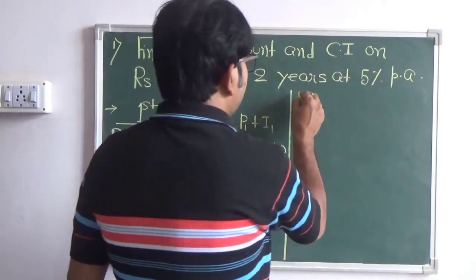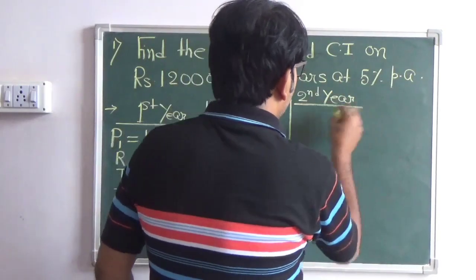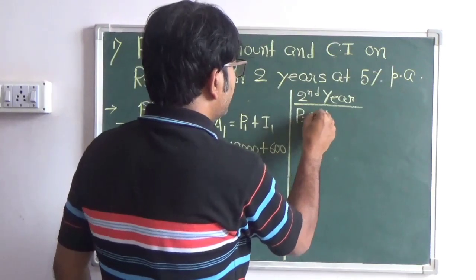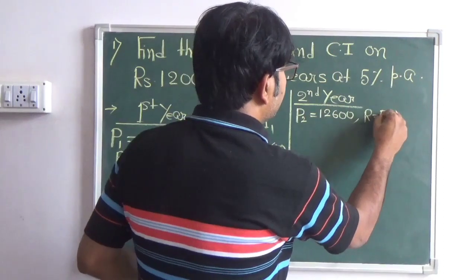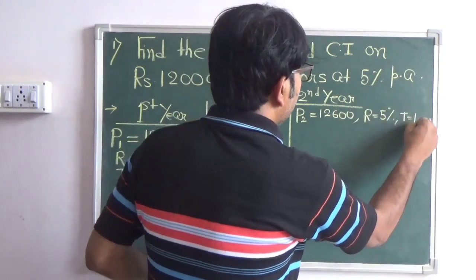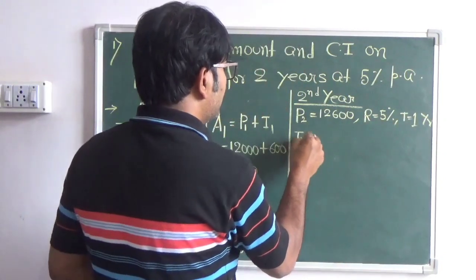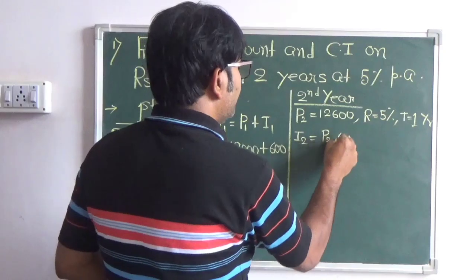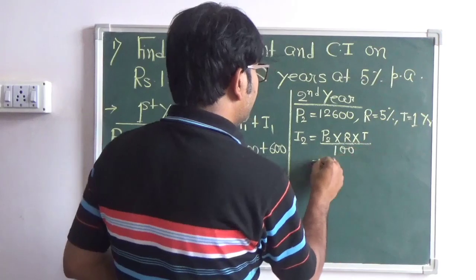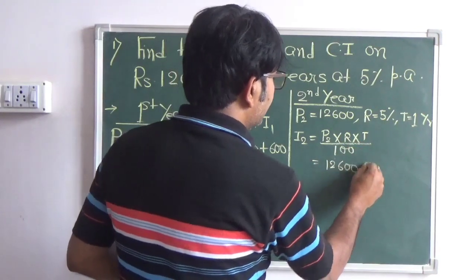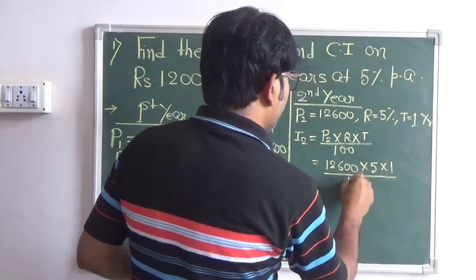So let us move to the second year. In the second year, we have P2 to 12,600, R is 5% and T is 1 year. So I2 is equals to P2 into R into T by 100, that is 12,600 into 5 into 1 by 100.